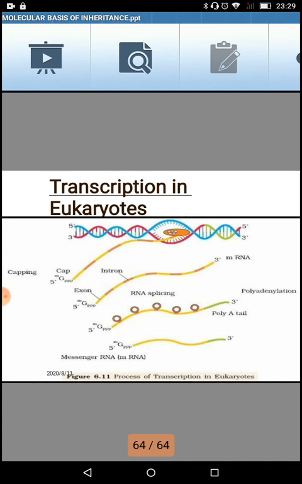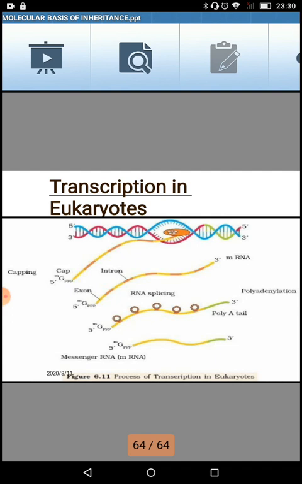Second, RNA polymerase 2. It transcribes the precursor of the messenger RNA. That means hnRNA is the first form of RNA, which has exons and introns, and messenger RNA is the final RNA which is formed after the transcription. So for the formation of hnRNA, RNA polymerase 2 is used. Third one, RNA polymerase 3, helps in the transcription of transfer RNA and different types of small nuclear RNA also. So in prokaryote only one RNA polymerase is needed, whereas in eukaryote 3 types of RNA